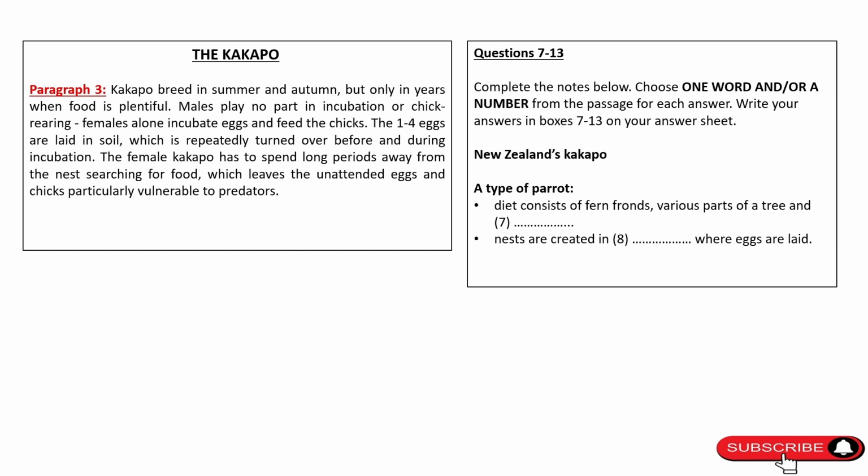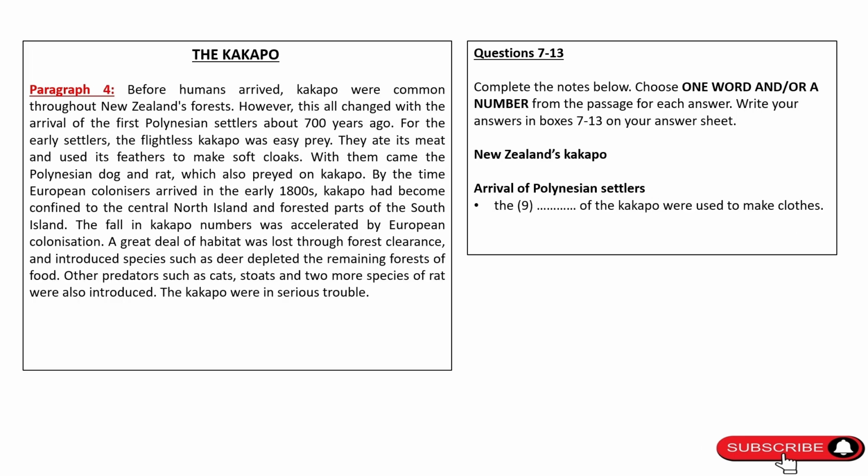Question 8. It talks about the nest and something where the eggs are laid. So look for the paragraph which talks about laying of eggs. We could find that third paragraph talks about laying of eggs and it says that 1 to 4 eggs are laid in soil, hence the answer is soil.